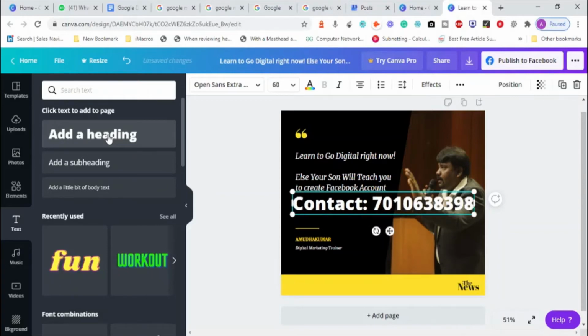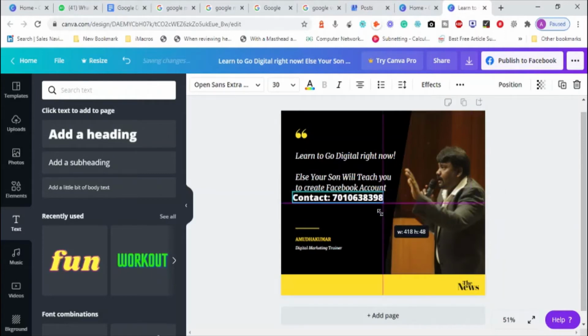I'll put my phone number, 701063398. Now I'll be resizing it so that it is accommodated within this particular window. Contact is very important because without contact, business people won't connect with me.